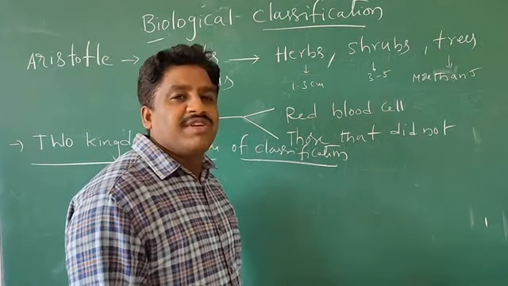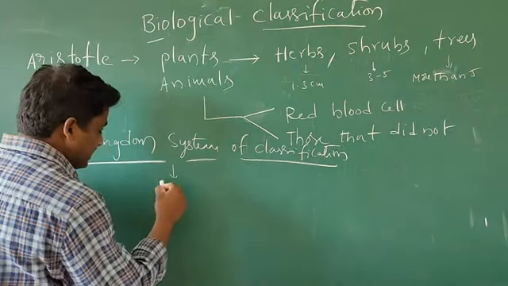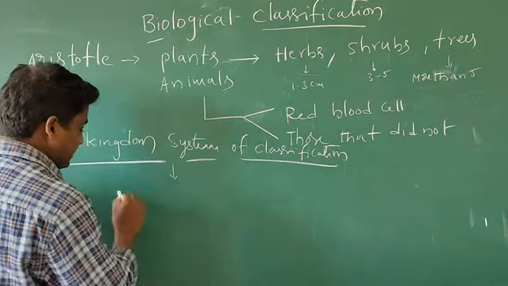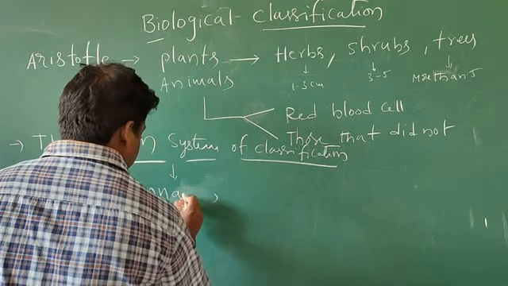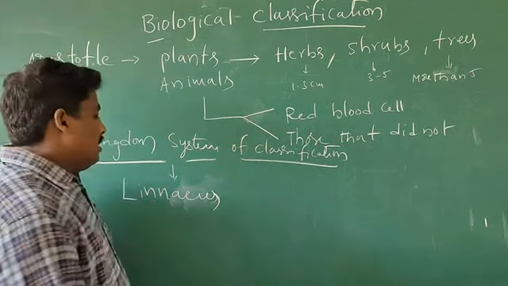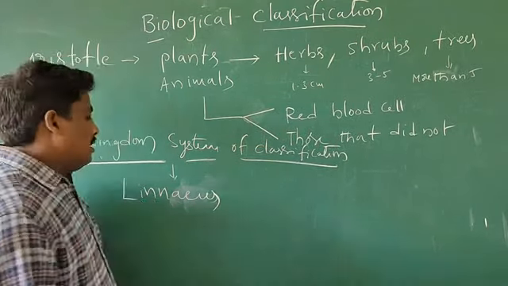In the two kingdom system of classification, this is proposed by the scientist Carolus von Linnaeus.